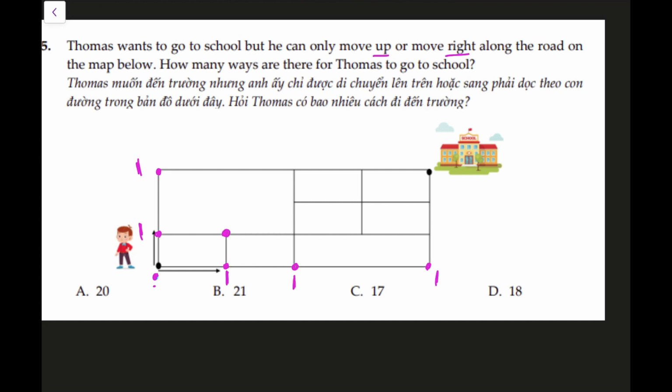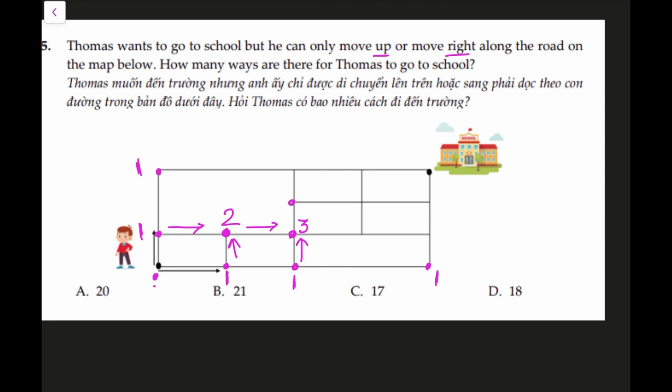There's just one way. Now looking at this point, now this is interesting. How many ways to reach here? He can go up from here, or he can go right from here. So there are 2 paths, 2 ways for him to reach this point. That is interesting. And to reach the next point, again he can move up from here, or he can go right from this point. So that means 2 plus 1, he has 3 ways to reach this point.